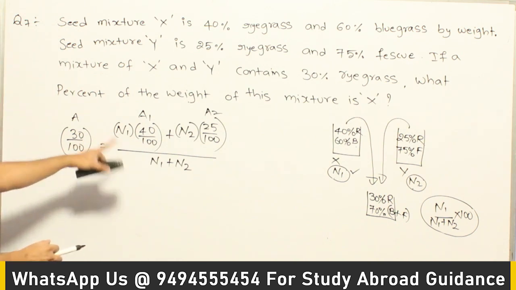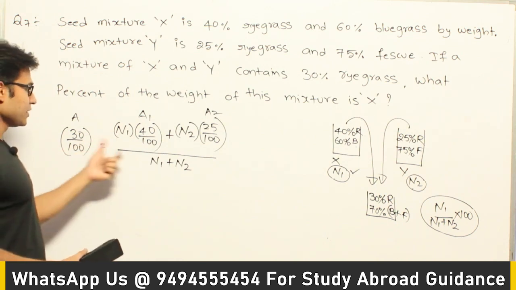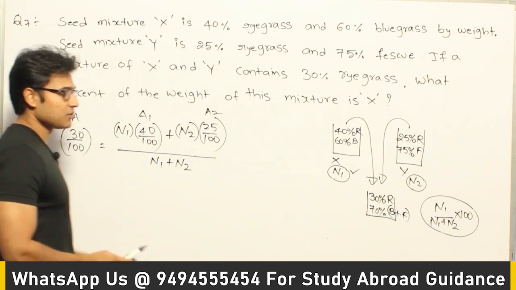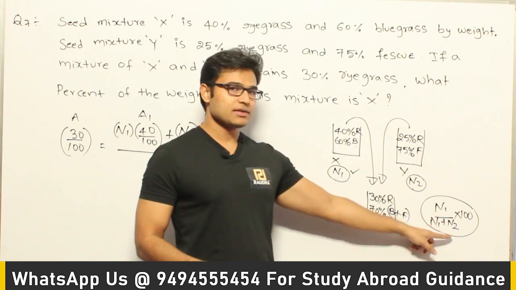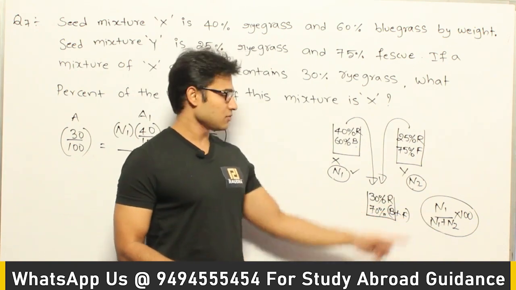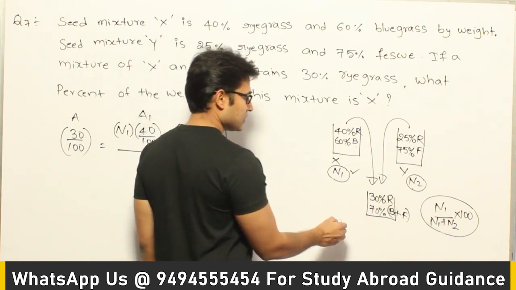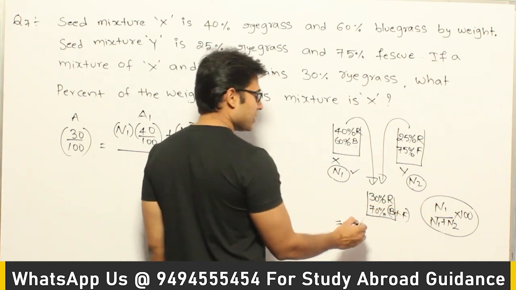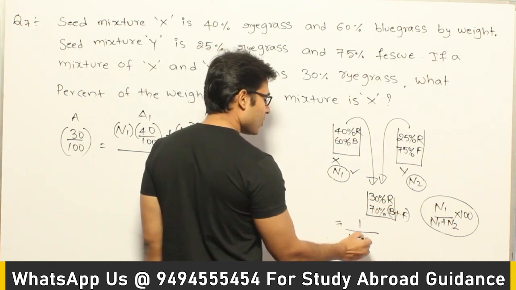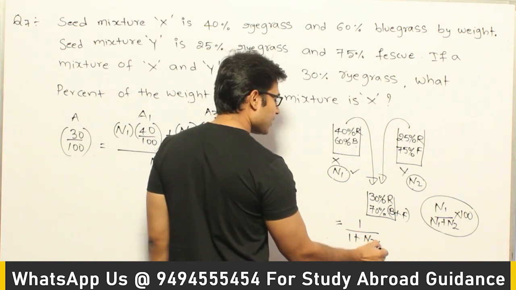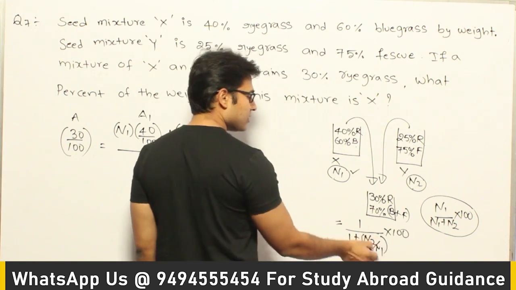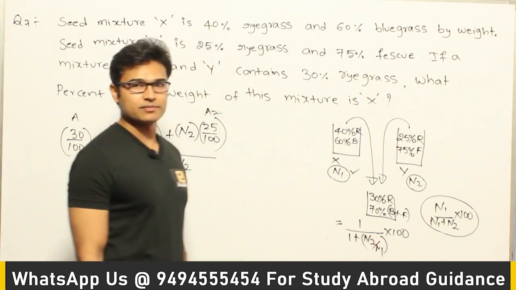Now you can directly solve it by applying cross multiplication, and in order to solve that one you have to get the ratio of n1 is to n2. See, if you have to solve this one, just get the ratio of n1 is to n2, right? So how to write this one? See this, divide numerator and denominator with n1, then what do I get? 1 divided by 1 plus n2 by n1, into 100, isn't it? Now if you can get the ratio of n2 by n1, you can solve it.